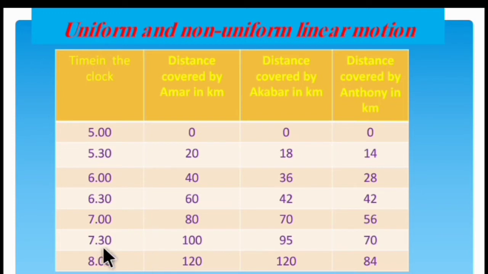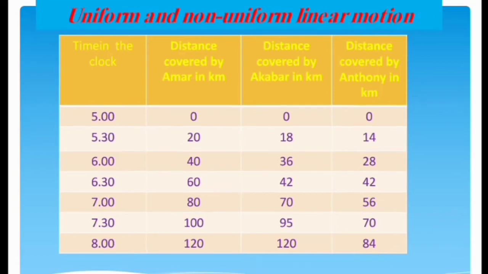At 7:30, Amar 100 kilometers, Akbar 95 kilometers, and Anthony 70 kilometers. At 8 o'clock, Amar 120 kilometers, Akbar 120 kilometers, and Anthony 84 kilometers. What are the time intervals between the readings of distance made by Amar, Akbar, and Anthony? The time interval is 30 minutes.